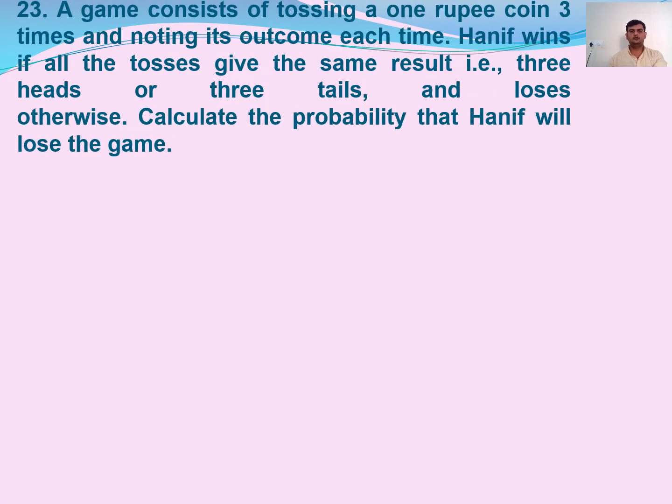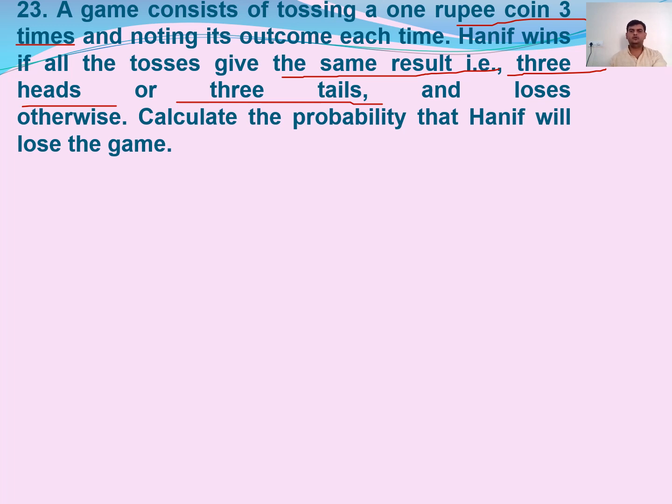Here comes problem number 23. A game consists of tossing a 1 rupee coin 3 times. So here, what are we doing? Tossing a coin 3 times and noting its outcome each time. Hanif wins if all the tosses give the same result. Gives the same result means maybe you get 3 heads or 3 tails, and loses otherwise. Calculate the probability that Hanif will lose the game.